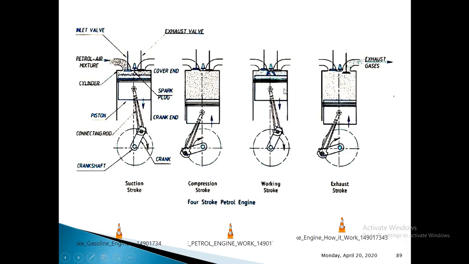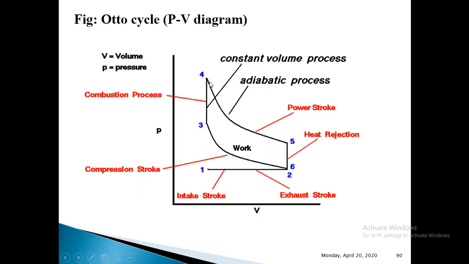So let us see what happens during the working stroke. As soon as the combustion happens, the exhaust gases which get released try to expand, and because of that they force the piston to move downward. In the power stroke the piston moves from top dead center to bottom dead center, both valves remain closed, and the crankshaft will finish the next 180 degrees of its rotation. This power stroke continues until the piston reaches bottom dead center. This is called the power stroke or working stroke. It is represented by the line 4-5 on this PV diagram.